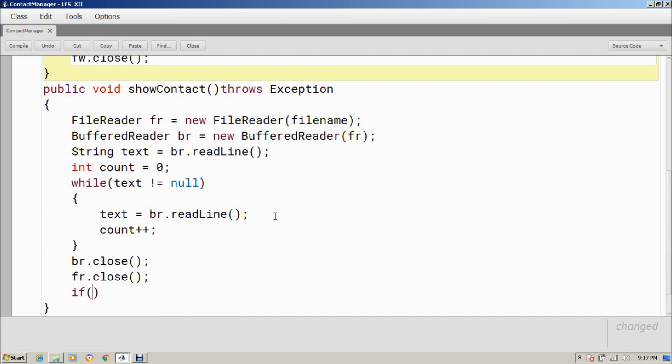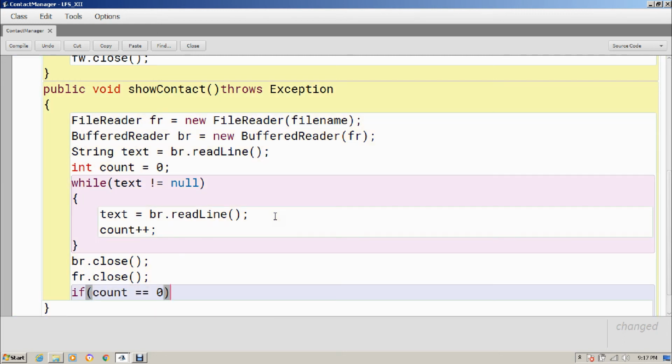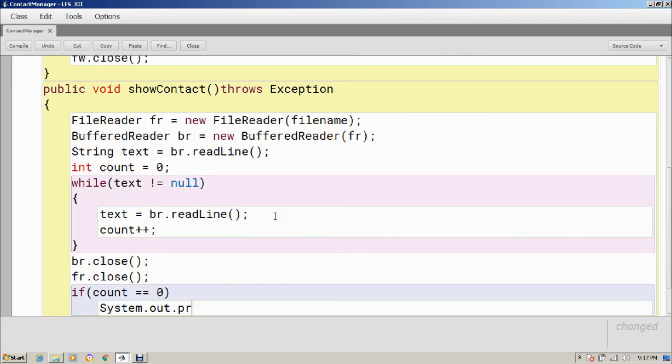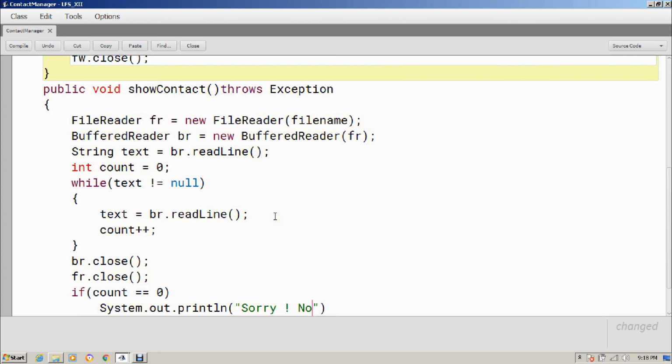So if count is equals to 0, just simply print no contact saved, or yes, no contact saved would be enough. Sorry, no contact saved.